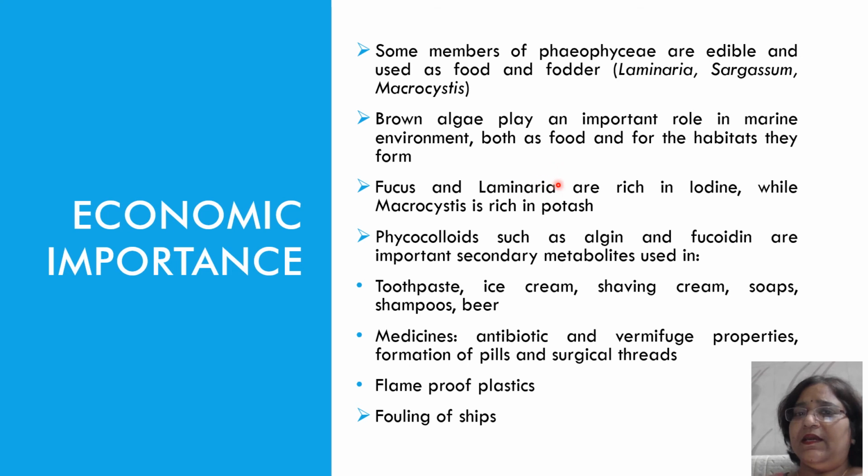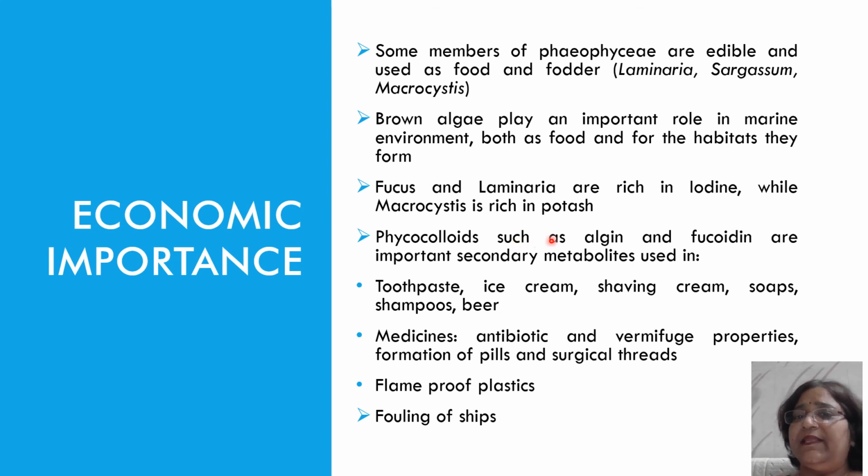Fucus and Laminaria are rich in iodine. So commercially we can get iodine from Fucus and Laminaria and use it medicinally. We can use it for patients suffering from goiter, while Macrocystis is rich in potash. Phycocolloids are present in the cell wall of the Phaeophyceae members.